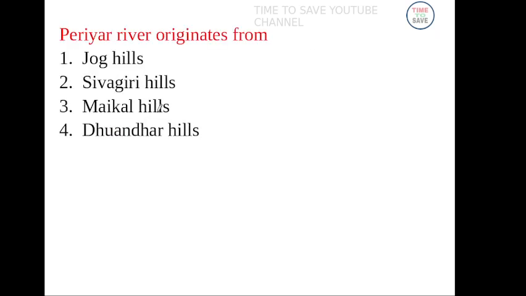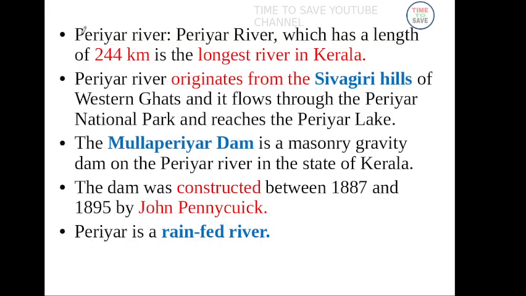And next question. Periyar river originates from Sivagiri Hills. Periyar river is the longest river in Kerala and its length is 244 km. And Mullaperiyar Dam is constructed on the Periyar river. This question is very important. Mullaperiyar Dam is constructed on which river? Periyar river. The Mullaperiyar Dam was constructed by John Pennycuick.